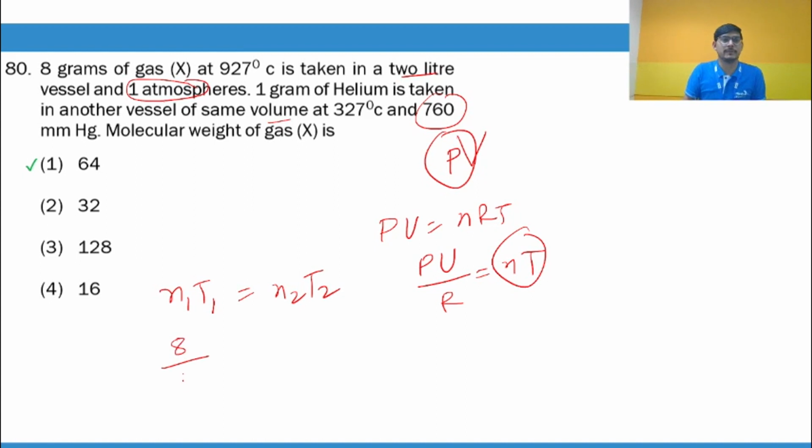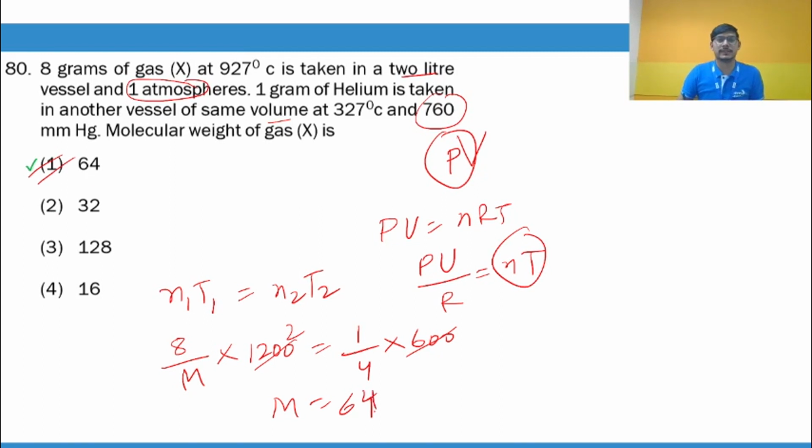So 8 divided by molar mass multiplied by temperature is 1200 Kelvin, if you convert it to Kelvin, right? For another gas, helium, it is 1 by 4 multiplied by temperature is 327. So I think it is 600, right? So this cancels out. Molar mass is 8 into 8, so this comes out to be 64. Okay, guys.